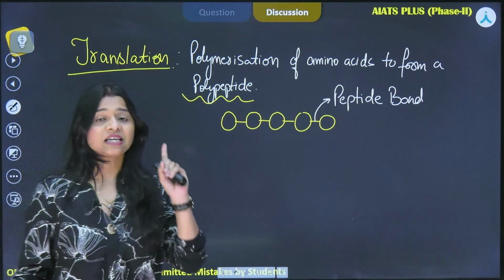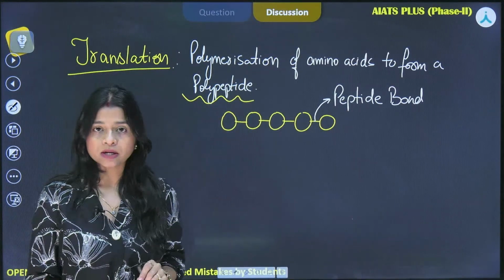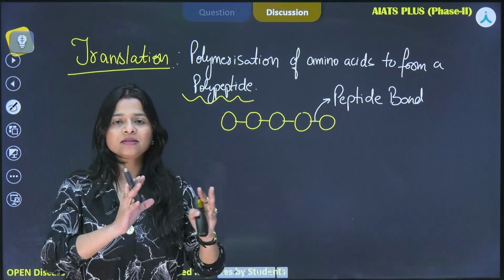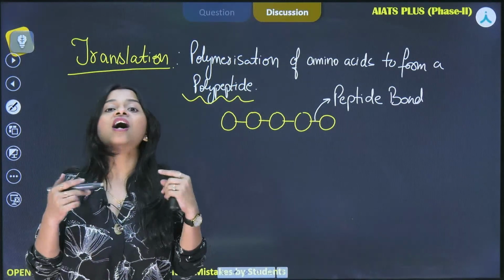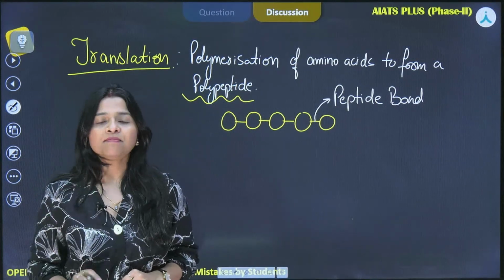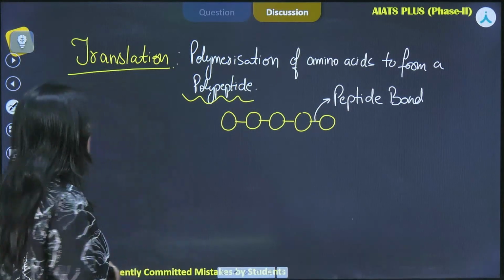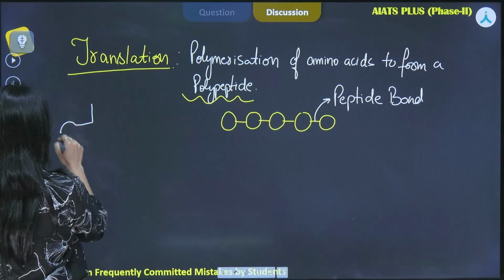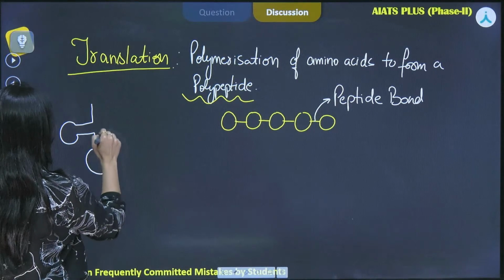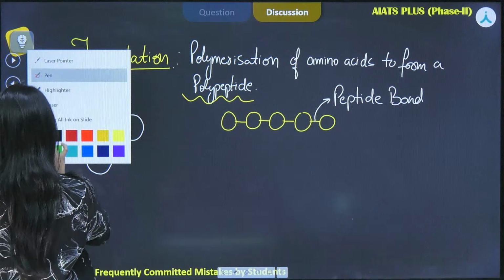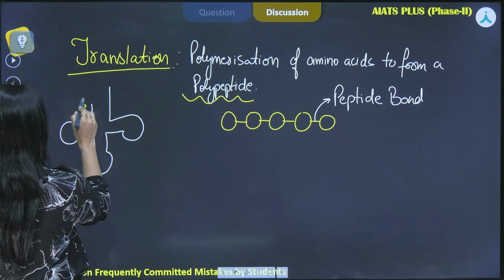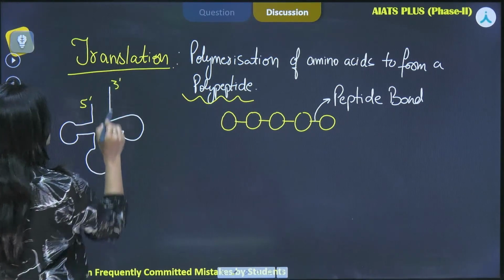Now the first step of this process is the presence of tRNA, and this tRNA is getting charged up. What do we understand by the charging of tRNA? Here I am drawing a rough representation of tRNA. It has 3 loops, and over here we see that this is the 5' end and this is the 3' end.